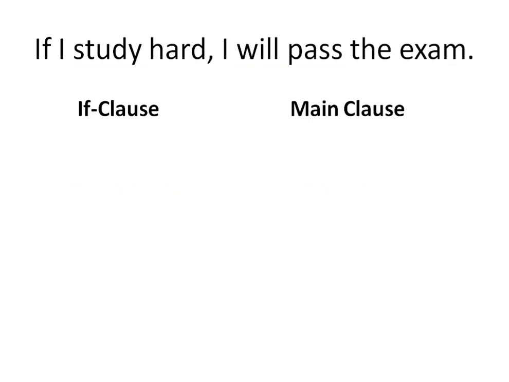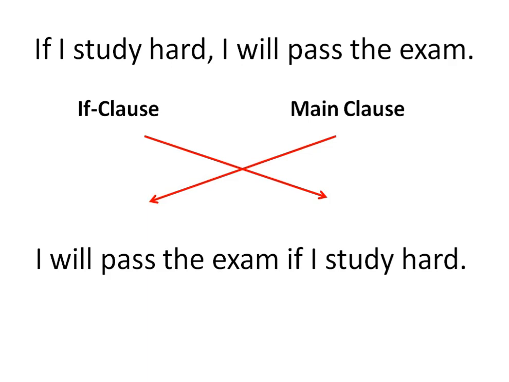By the way, it's not important which part of the sentence comes first. For example, the if clause can go after the main clause like this. I will pass the exam if I study hard. I will pass the exam comes forward.